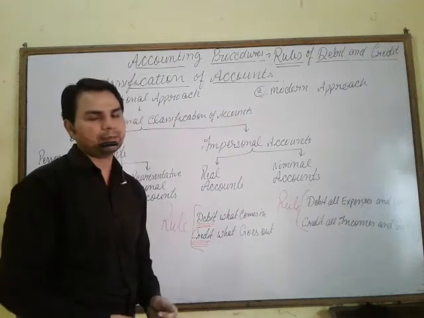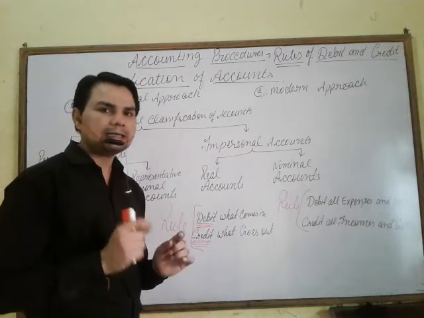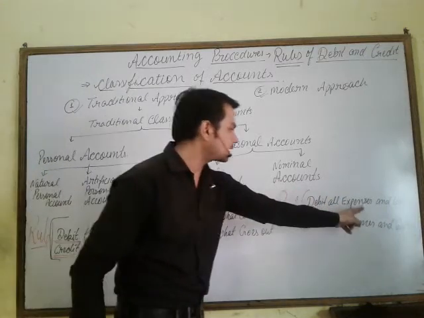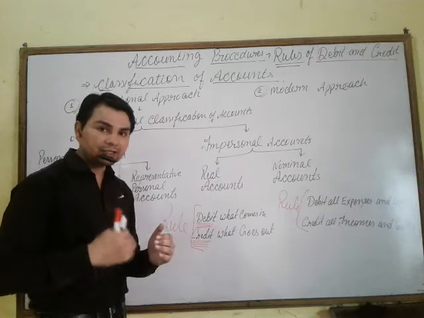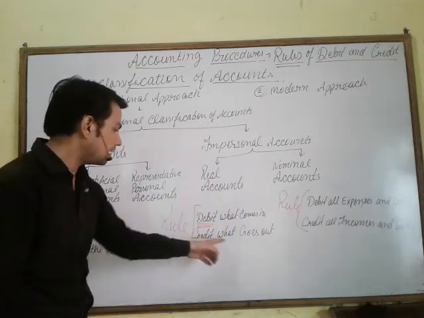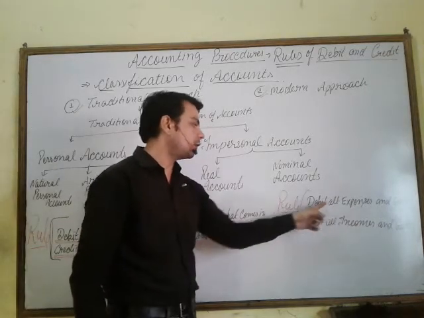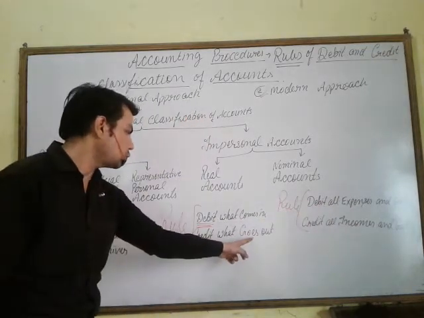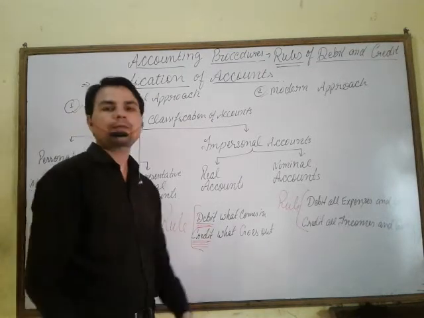Now I give you an example. If we pay salary, salary is our expense, so expense debit, salary account debit, and cash is going out in the same transaction, so cash should be credited. Journal entry: salary account debit, to cash account, meaning cash is credited.